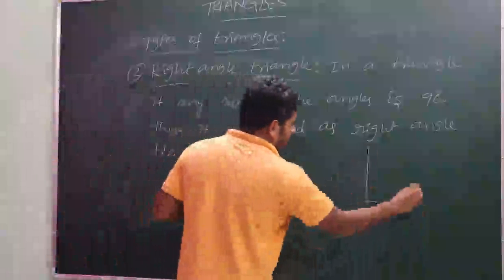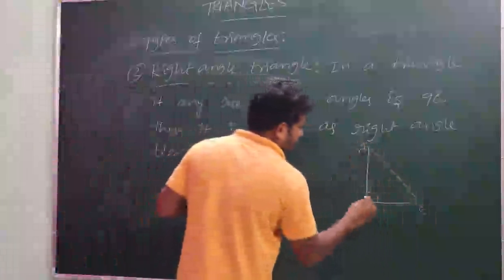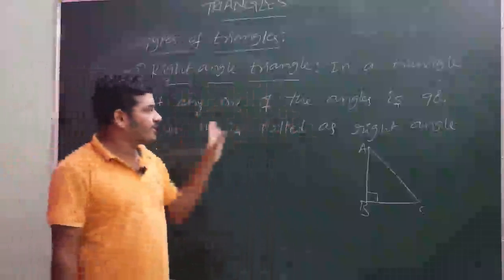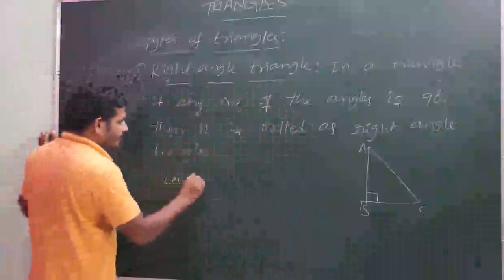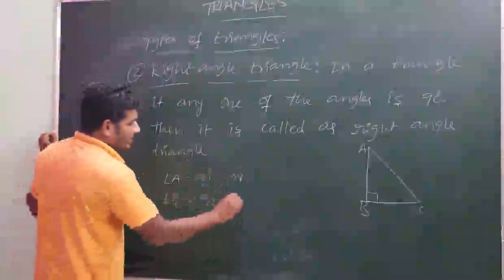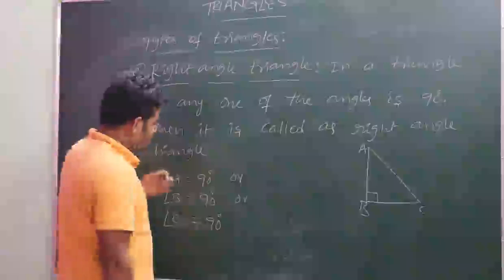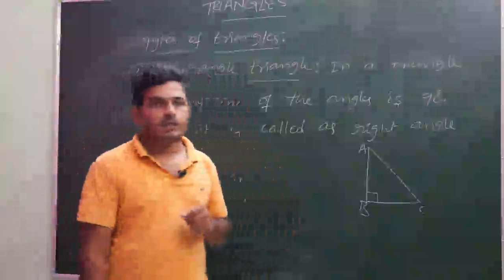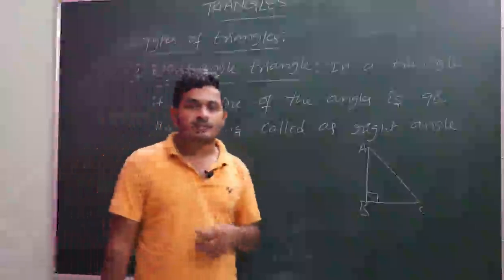Right angle triangle seems to be like this. So A, B, C. In this triangle, angle B is 90 degrees, but as per our definition, in a triangle, if any one of the angles is 90 degrees, then it is called a right angle triangle. Means angle A is equal to 90 degrees, or angle B is equal to 90 degrees, or angle C is equal to 90 degrees. So in a triangle, how many maximum right angles can be present? Only one. Only one right angle can be present in a triangle. Why? We'll see it in the properties of triangles.